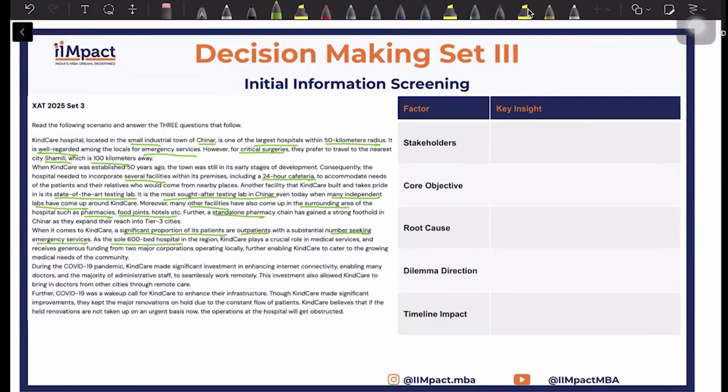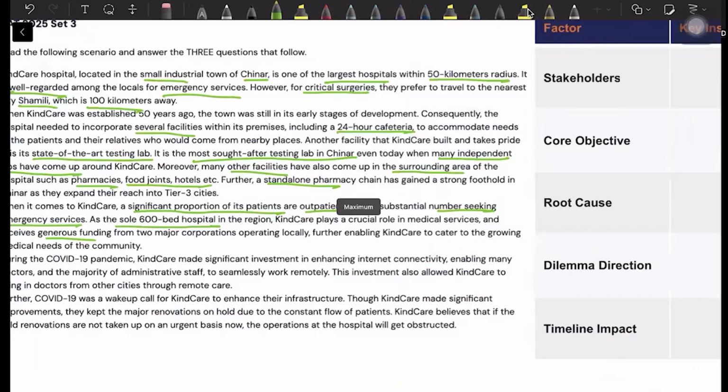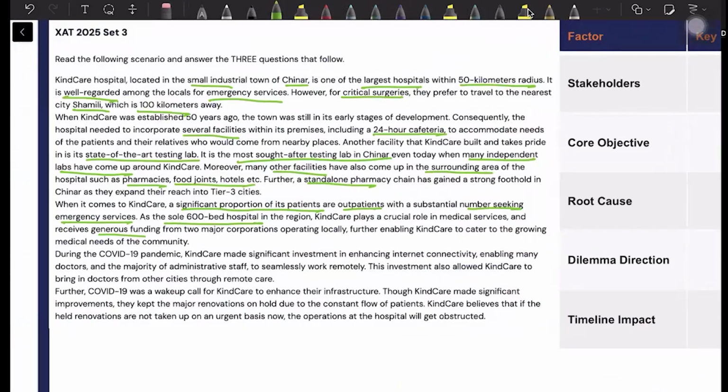The sole 600 bed hospital plays a crucial role, all right. Generous funding, okay, don't care that much about this. Significant investments have been made, all right. So I'll just mark this, and if I see any question on significant investments, I'll come back. Bring in doctors from other, all right, not that important.